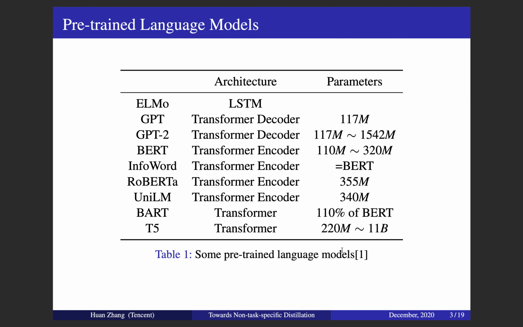Recently, the emergence of pre-trained language models has brought natural language processing to a new era. The contextual representations by ELMo, GPT, BERT, and some other pre-trained language models are shown to bring large improvements to many tasks. However, these pre-trained language models usually consist of at least hundreds of millions of parameters.